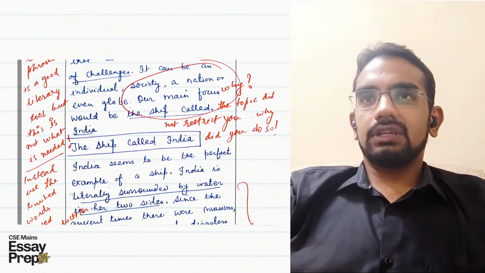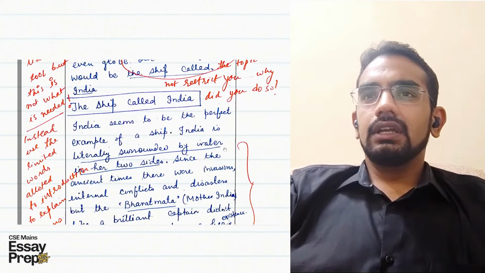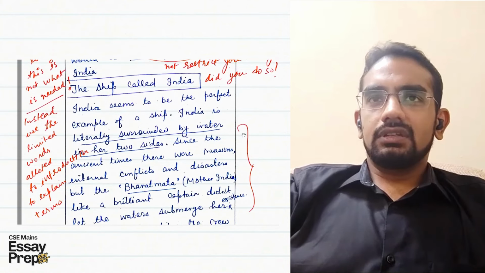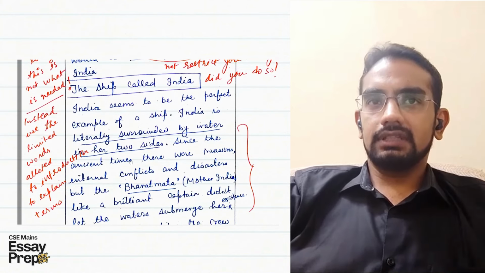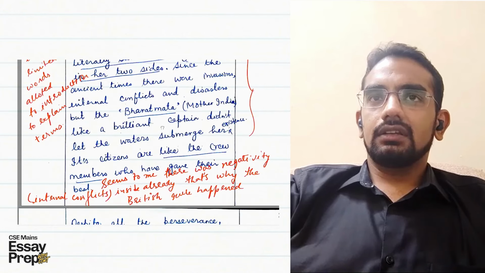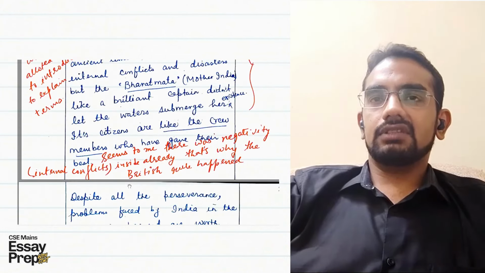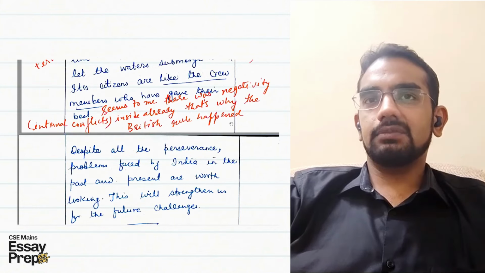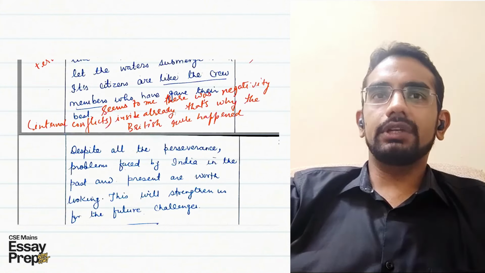Okay, this is what I've written here. I have already mentioned that you need not focus on India. Then this is the internal conflicts thing, like Bharat Mata and from history, that if we have emerged and we have survived. I would have personally avoided this example because colonial rule is a counterpoint to this.